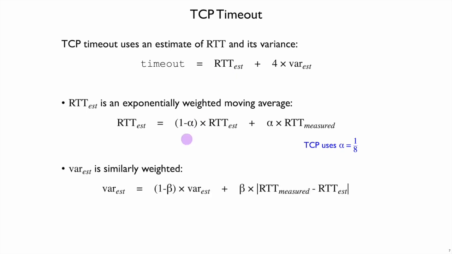The variance estimate is similarly weighted. So we take the difference between the round-trip time as measured minus our current estimate, weight it by some factor beta, and combine that with our existing, accumulated variance estimate, again weighted by 1 minus beta. And typical TCP implementations use 1/4 as the weight for the most recent variance measurement. So putting these two together, a TCP connection is able to make a good estimate of the timeout, how much time it should wait before concluding that a packet that wasn't acknowledged was never actually received.